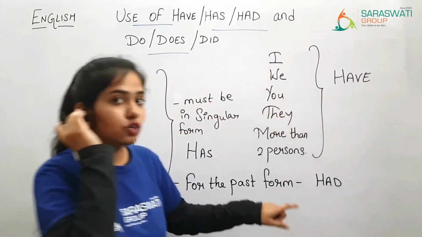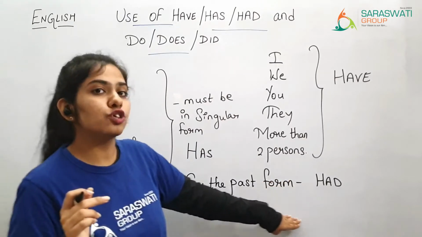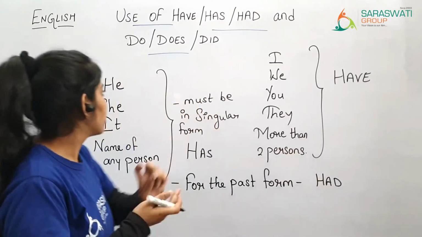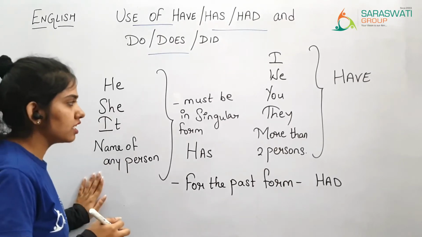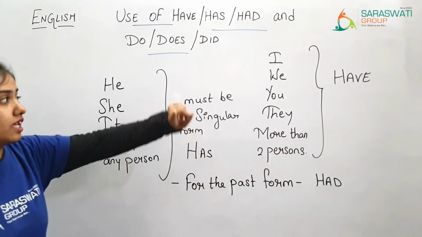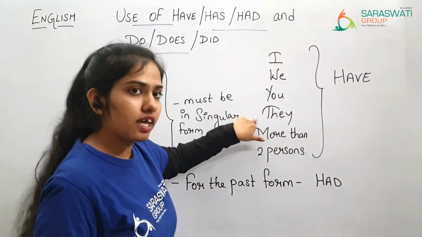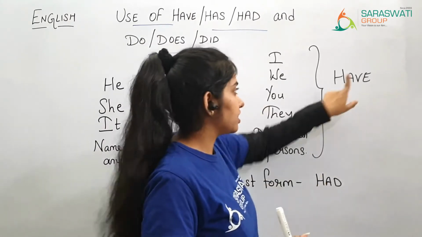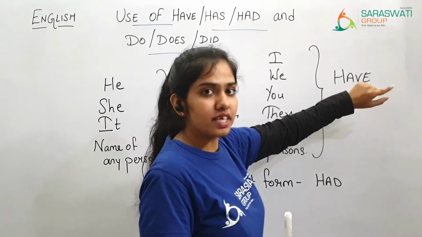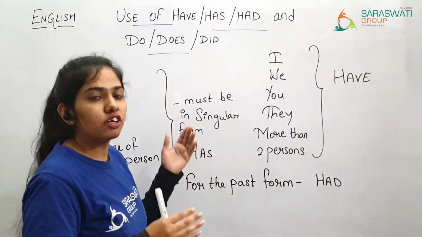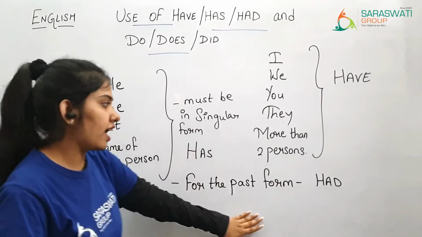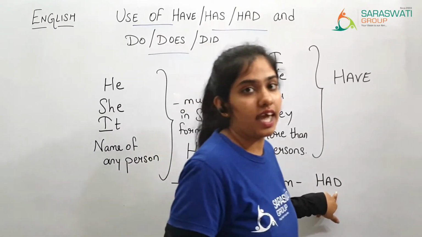So: he, she, it and name of any person, then has. I, we, you, they and more than one person, then have. And for the past form, for anything that has already happened, we use had.